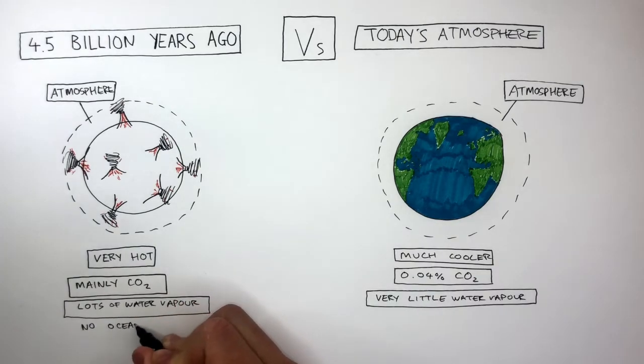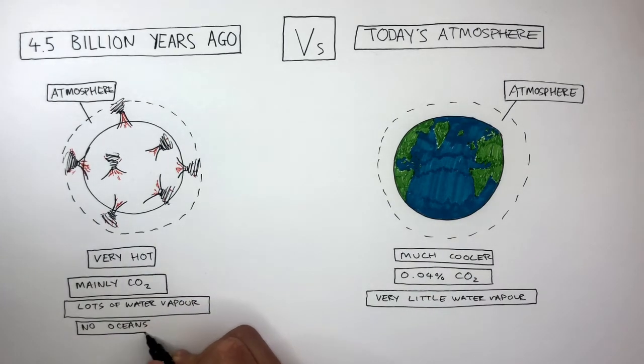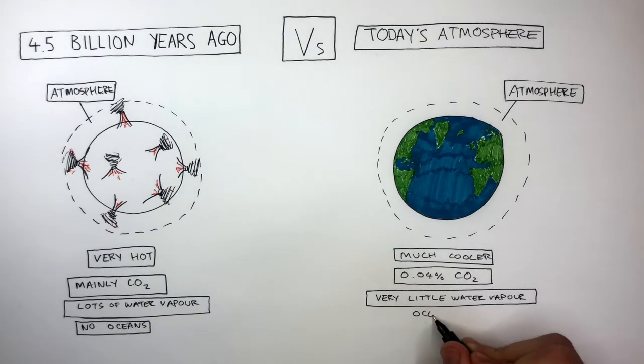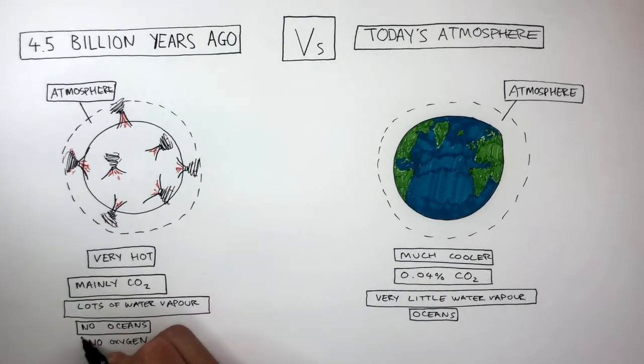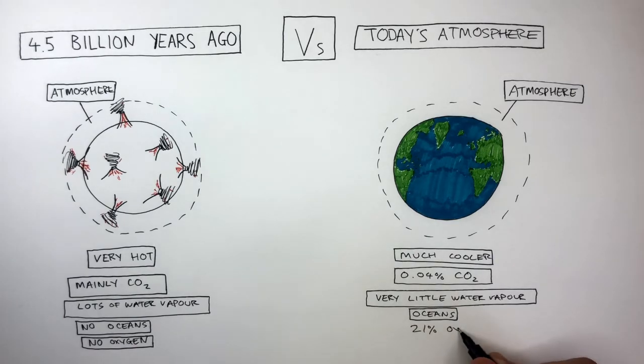There were no oceans 4.5 billion years ago, whereas in today's Earth, we know there are a lot of oceans. There was no oxygen in Earth's atmosphere 4.5 billion years ago, but in today's atmosphere, it is made up of 21% oxygen, a very big difference.